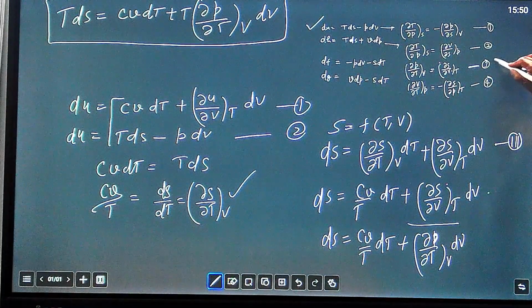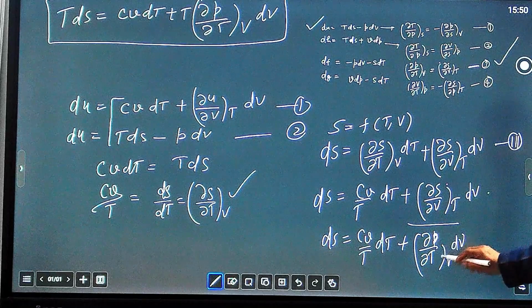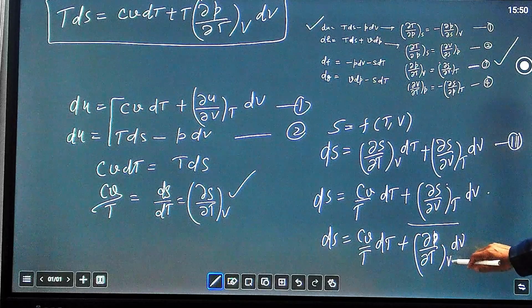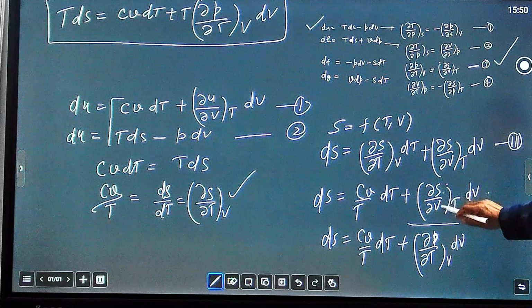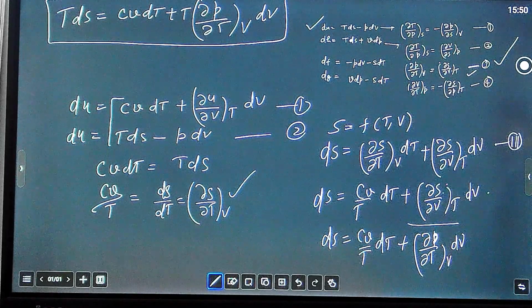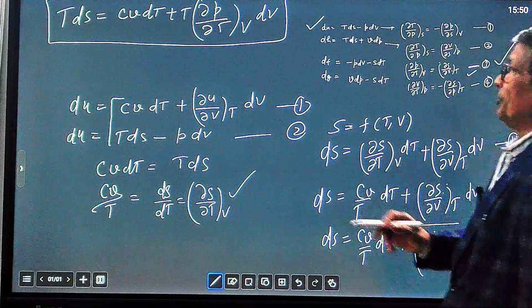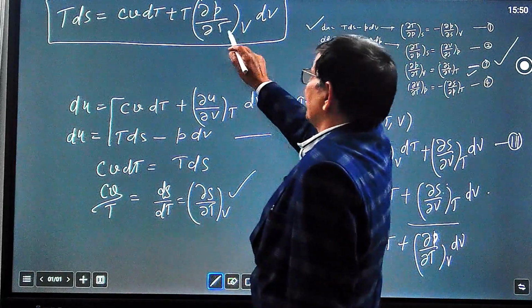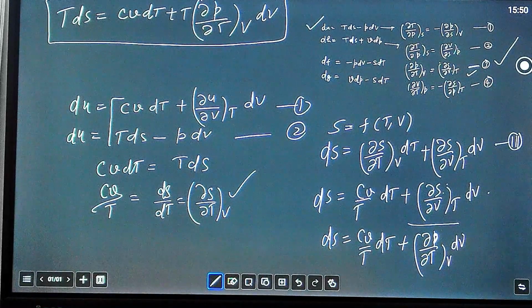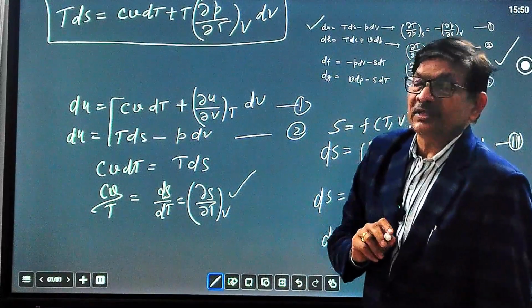In this case, we have used the third Maxwell relation, replacing del S over del V at constant T by del P over del T at constant V. So this is the final TdS equation: TdS equal to Cv dT plus T del P over del T at constant V dV, where dV is a small change in volume. This one is the first famous TdS equation.